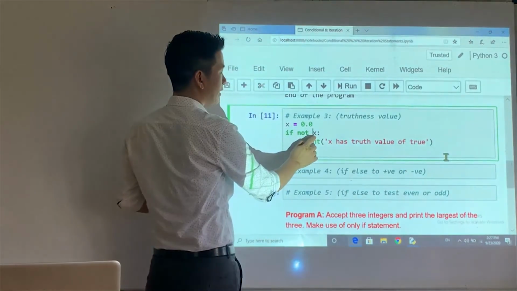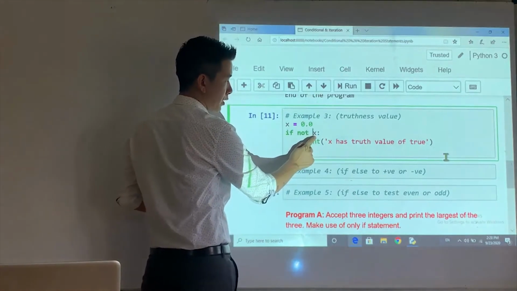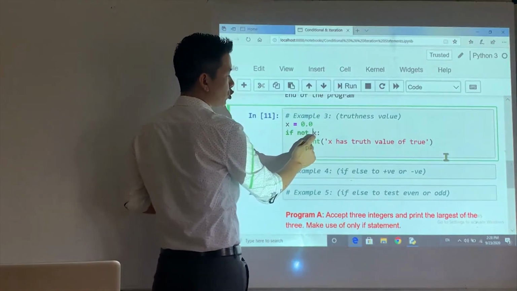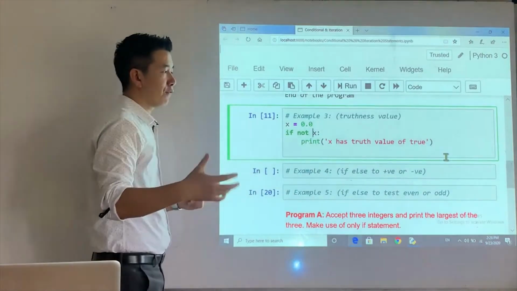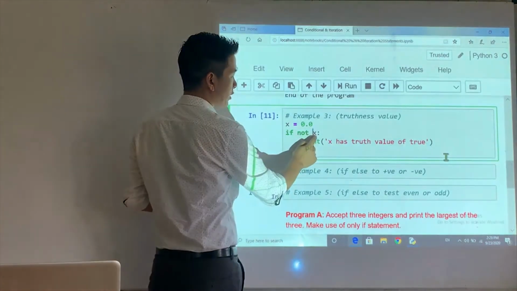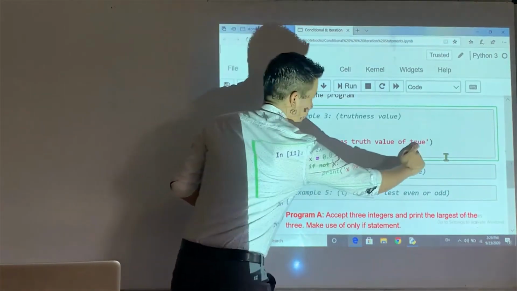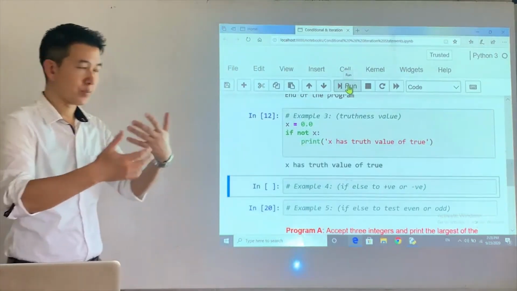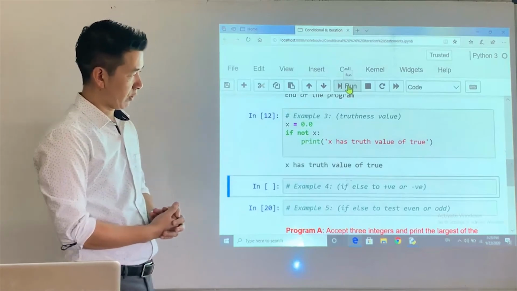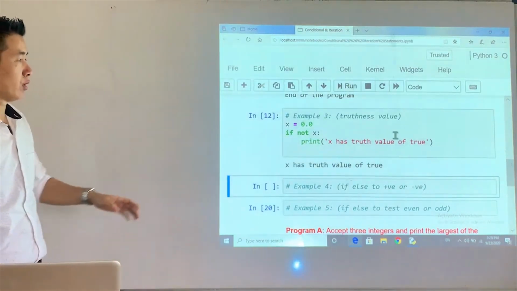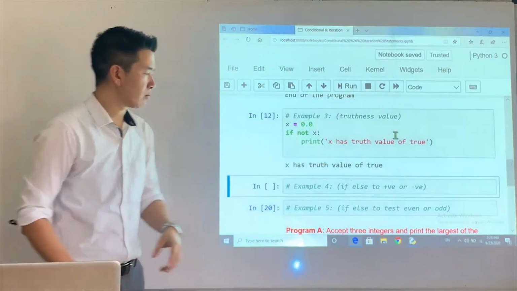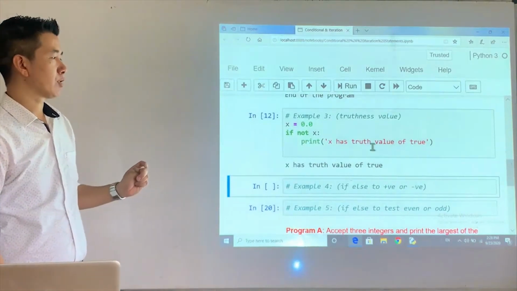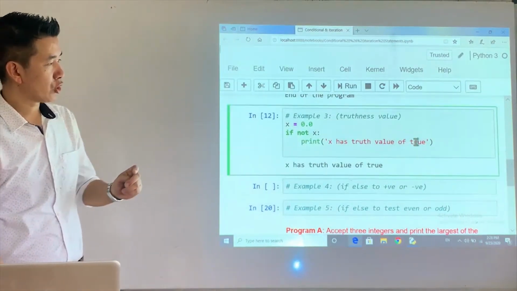The value of x is 0.0, right? So 0.0 has a truthness value of false. So not of false means true. So this statement will be executed, right? So it's just like the vice versa, just the opposite. So if you want to write the program in proper sense, perhaps you could change this.